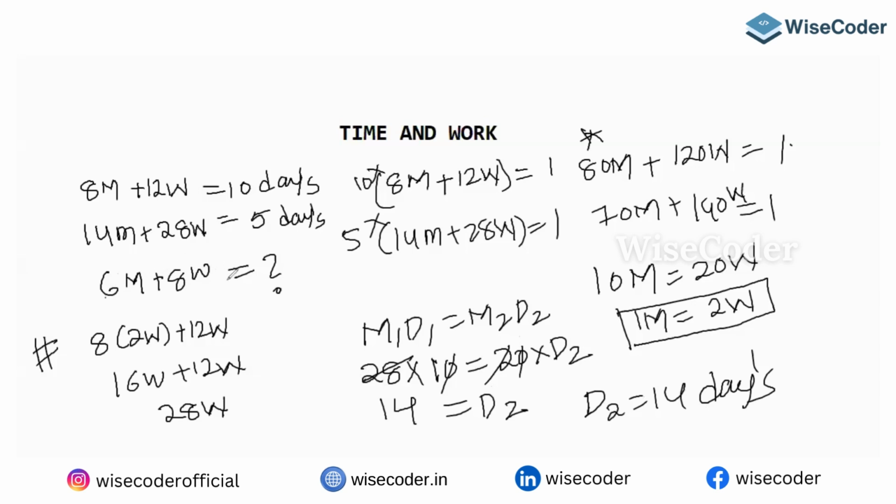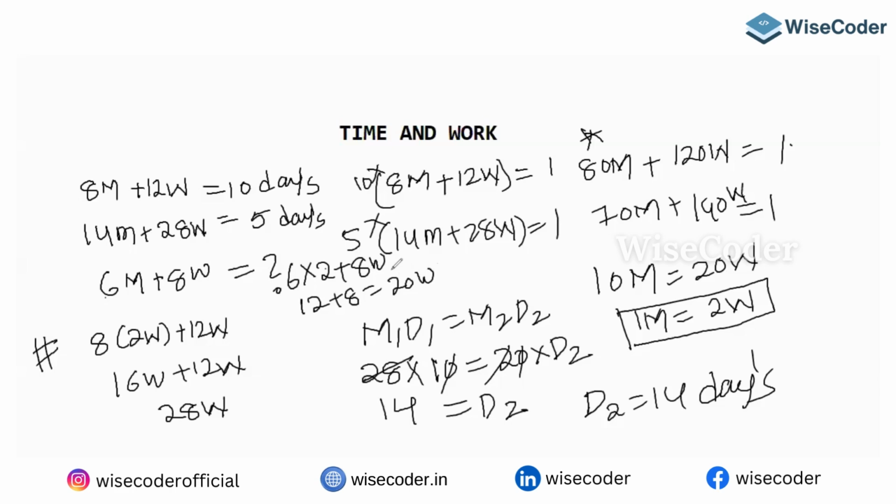6 men, 8 women. Why did you get 20 here? Yes, 6 men, 6 into 2. In place of him, I can write 2, plus 8 women. 6 twos are 12 plus 8. Then only I got 20 women.